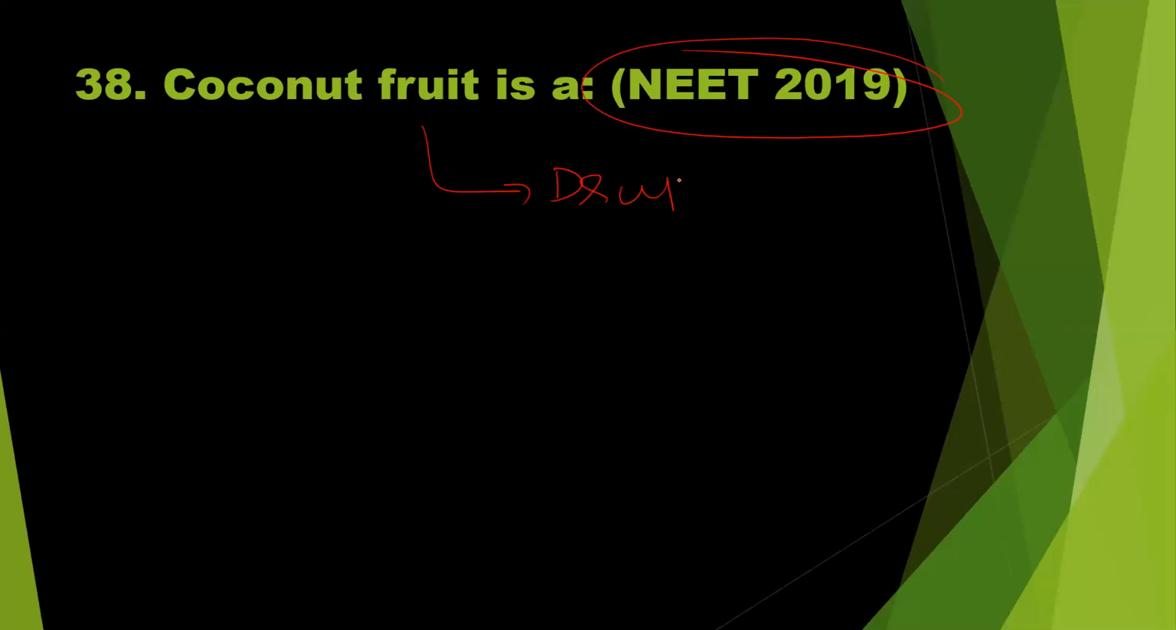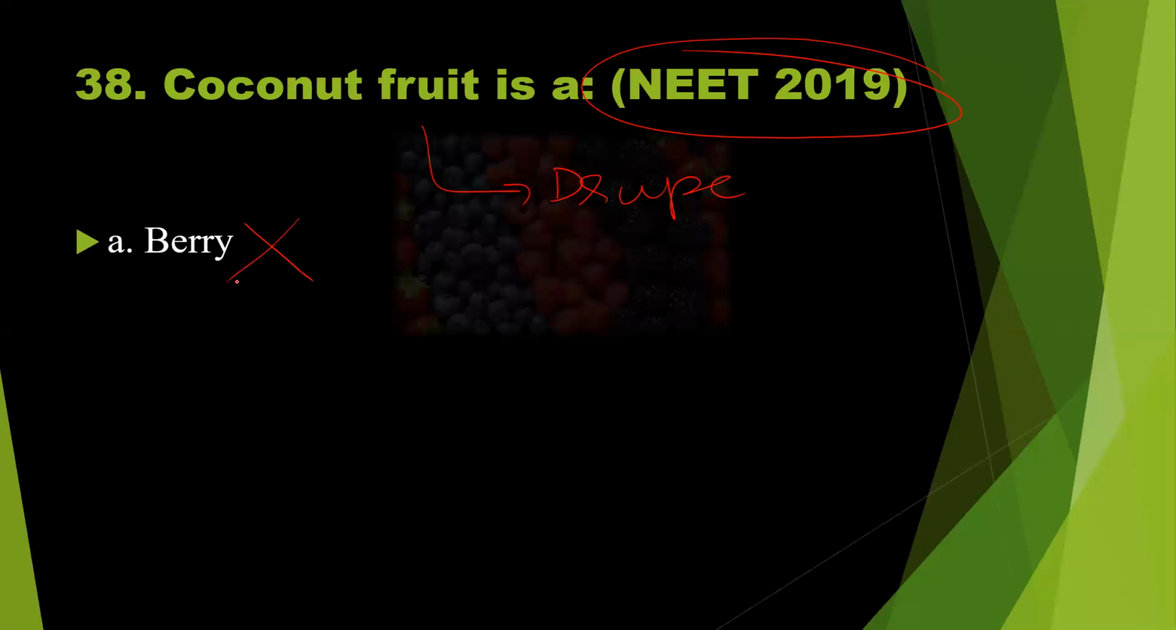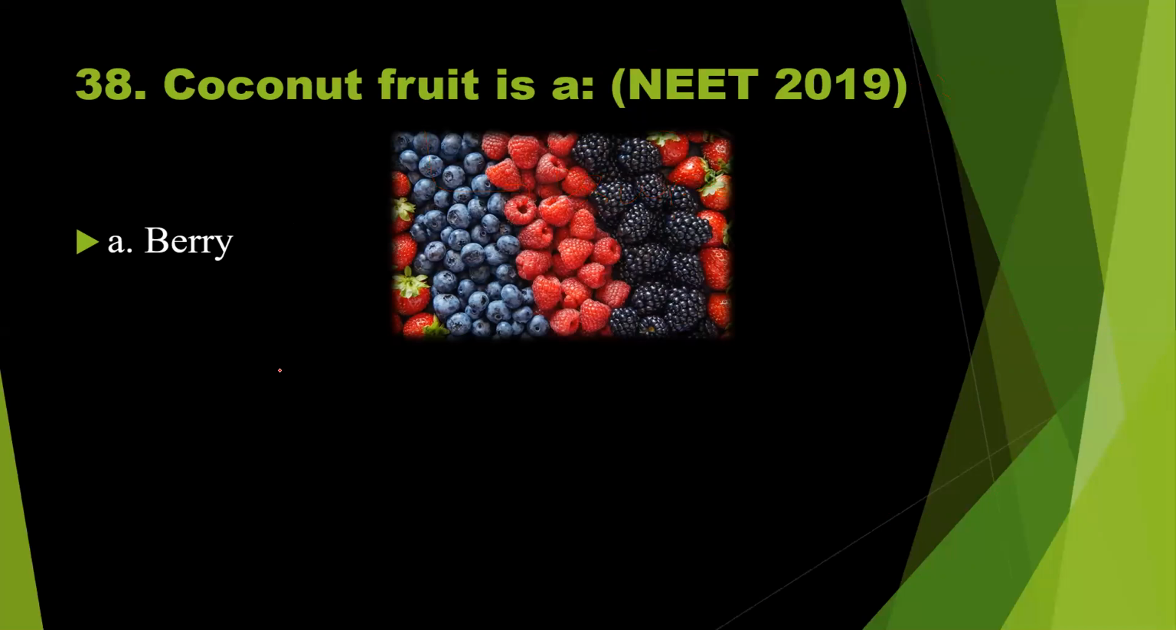So this is an example for drupe. Let us see the options. Berry, wrong. So this is the photograph of berry fruits, the different types of berry fruits.